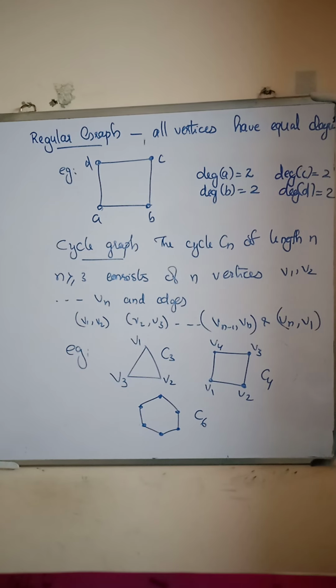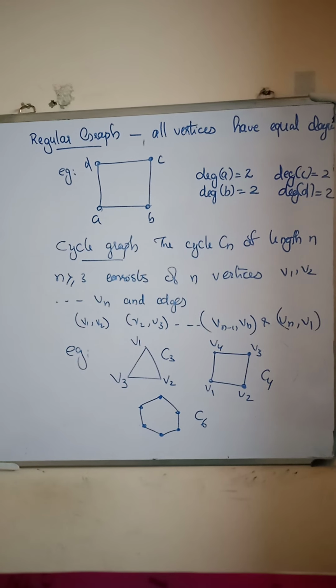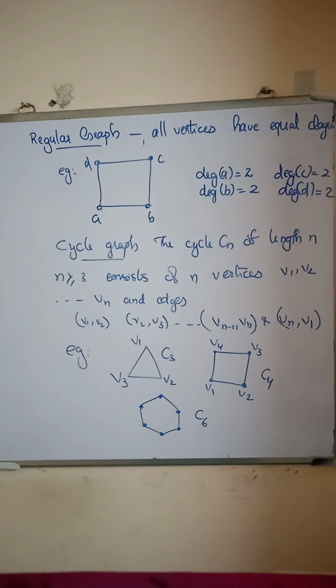Today we discuss some special types of graphs. First one is regular graph. Regular graph means all vertices have equal degree. For example, the given graph with vertices A, B, C, D and 4 edges. Here degree of A is equal to 2, degree of B is equal to 2, degree of C is equal to 2 and degree of D is equal to 2. That is, all the vertices have the same degree.